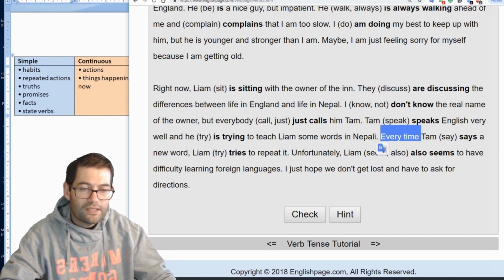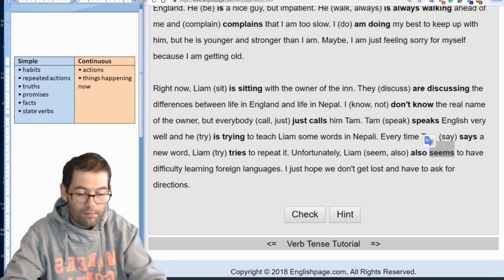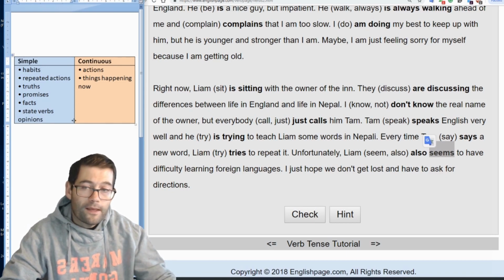Unfortunately, Liam also seems to have difficulty learning foreign languages. Why are we using the simple tense here? Because this is, I didn't put it up here either, but I'll put it up here now. We can also use the simple tense to talk about opinions. And that seems to be the opinion of the writer of the letter, that Liam isn't doing so well. So here we would use the simple tense. It was quite a tricky exercise. I hope you managed to do quite well. So let's move on to the next exercise.